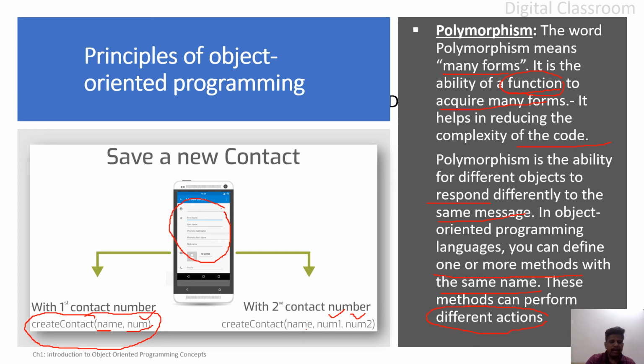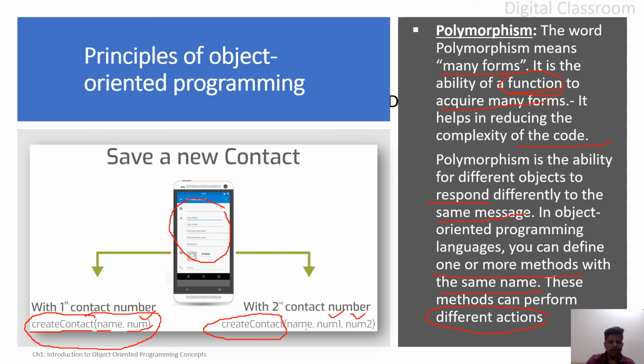So here the function is the same. That is, the method name is the same, and what exactly you are doing, creating a new contact, or what activity you are performing, is the same. So the function name is the same, but the values you are passing through the object are different. This is implemented through polymorphism.